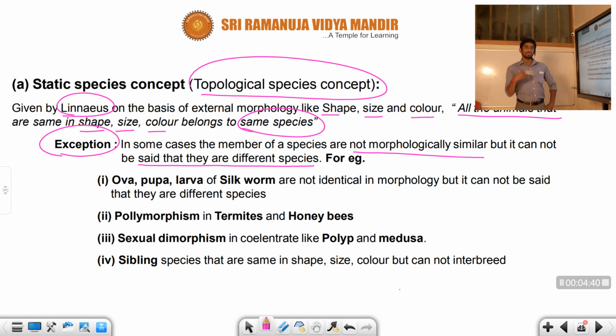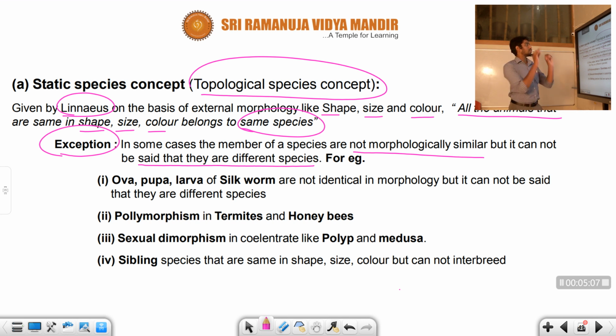You are also a scientist, and you oppose my predictions and my hypothesis. That type of thing also arises in that period of time. So in the period of Linnaeus, who proposed the static species concept, some members opposed it.